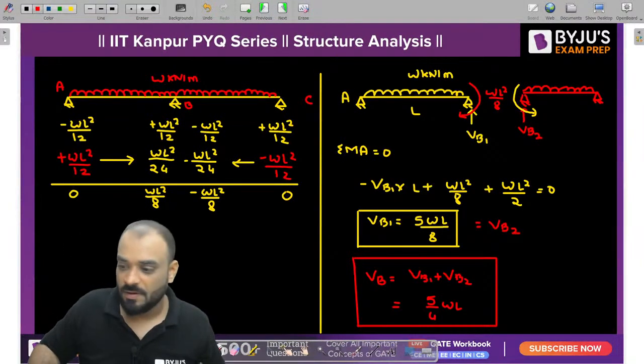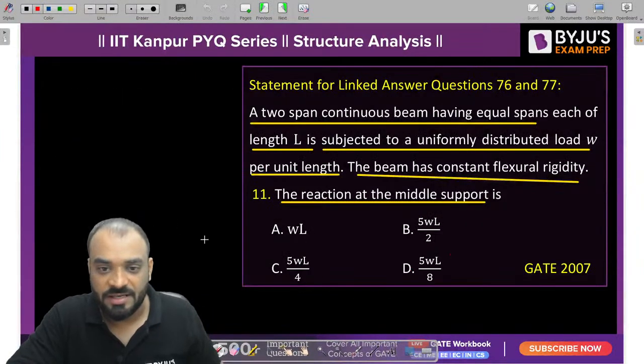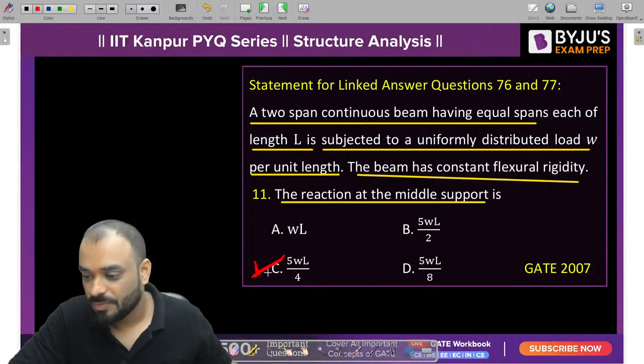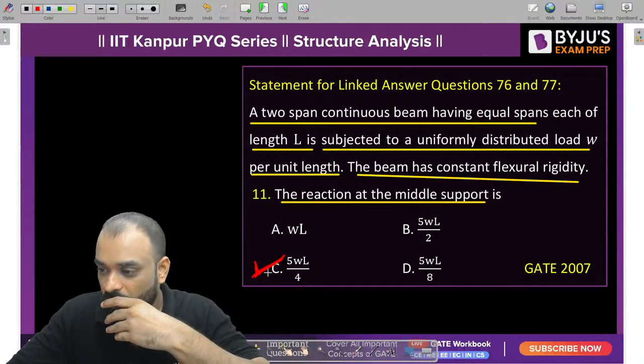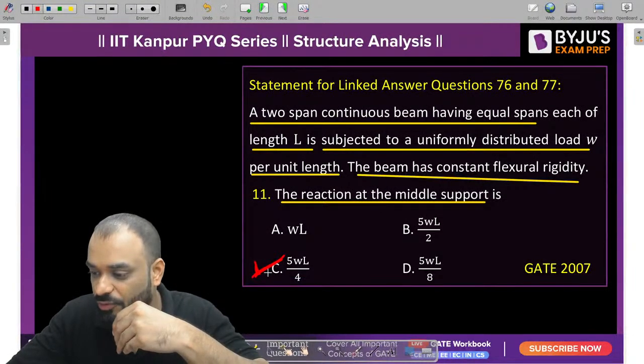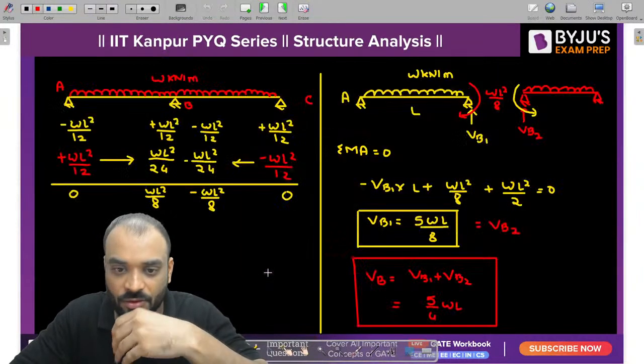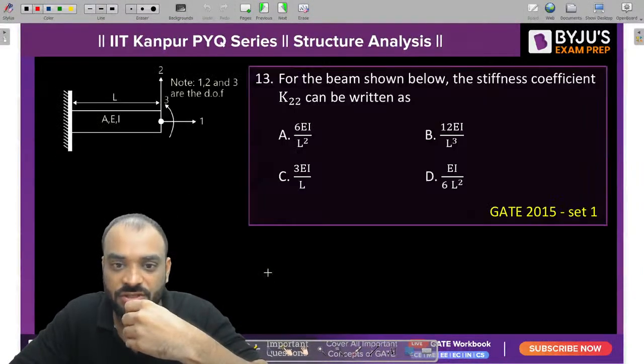Clear? Crystal clear? Tell me guys. So the correct answer for problem number 11 is 5WL by 4. Clear? Okay. Let's move to the next question.